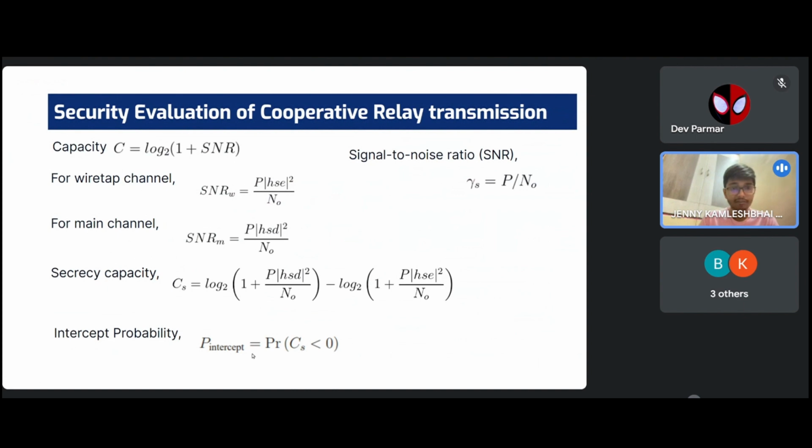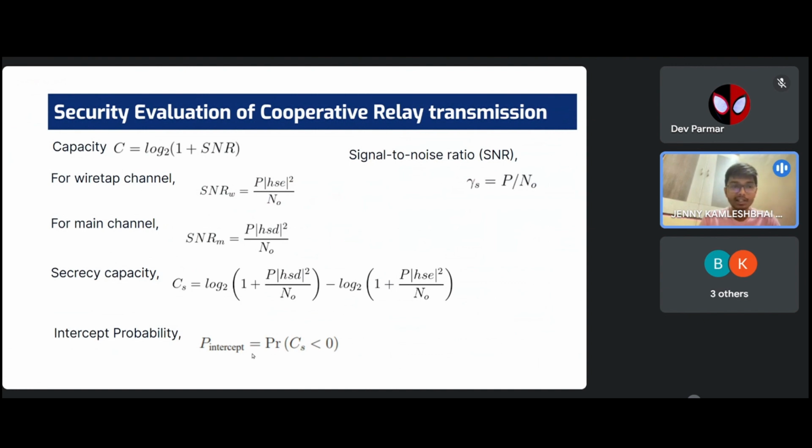h_SC and h_SD are fading coefficients of the channel from source to eavesdropper and source to destination respectively, and they are independently exponentially distributed, and their mean values are equal to sigma squared SE and sigma squared SD. Then let's look at the formula of secrecy capacity. It is the difference between the main link and the wiretap link. So the formula would be log base 2 of 1 plus |h_SD| squared divided by N naught, minus log base 2 of 1 plus |h_SC| squared divided by N naught.